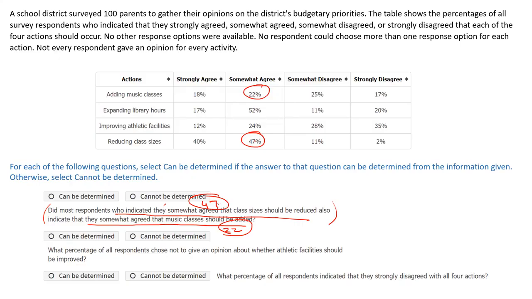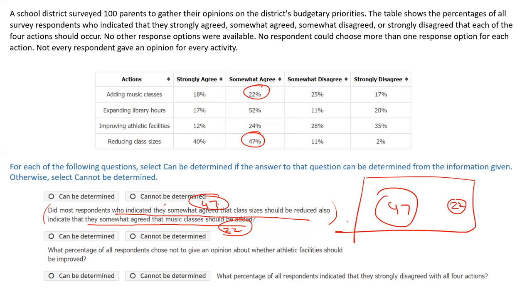Now let's come to that. I think this is your point, that this is 47, right? And this could be 22. In other words, there is no overlap at all. The set of parents who somewhat agreed that class sizes should be reduced would be completely different from the set of parents who somewhat agreed that music classes should be added. Could be completely different, right? If this is the case, then what would your answer be to this?